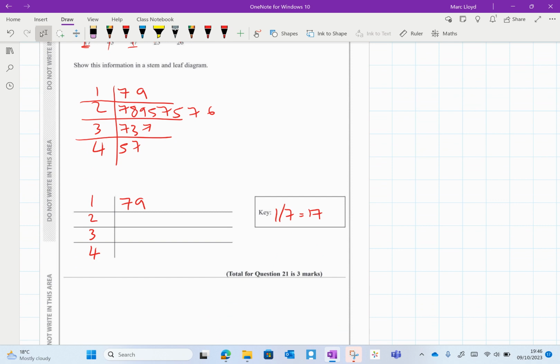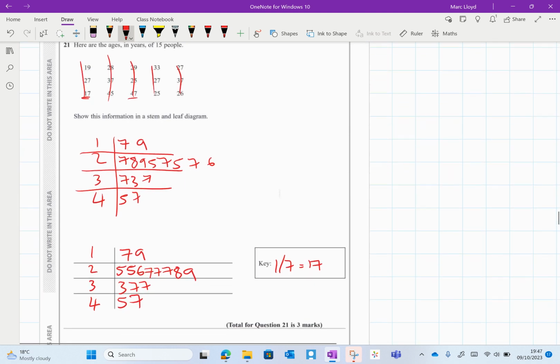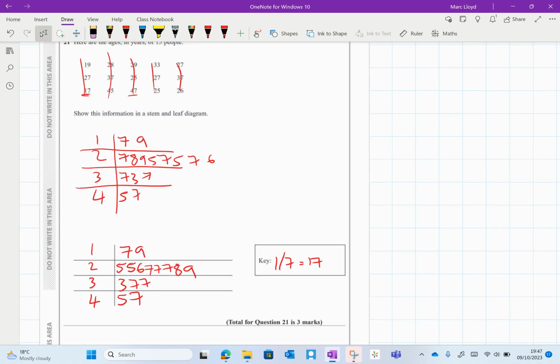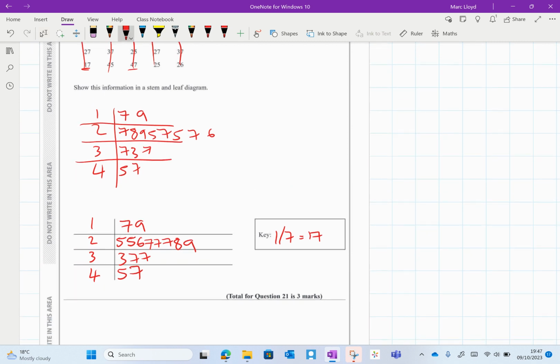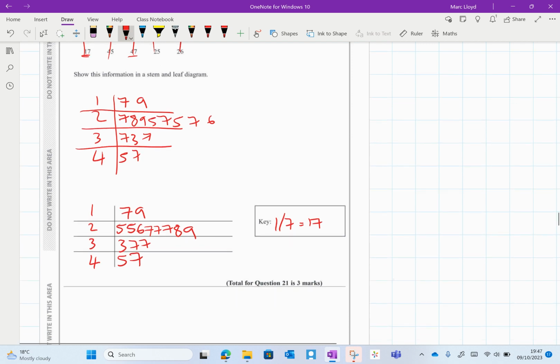So 1 and 7 makes 17, 1 and 9 makes 19. Basically, this is a better visual way to see numbers and compare them when we're looking for medians. So we've got 5s, there's 1 6, 1, 2, 3 7s, an 8 and a 9. This was a horrible one to mark. And then we've got 5 and 7. Okay, happy with that. Just go check how many numbers I've got. So I had 15 people there. 1, 2, 3, 4, 5, 6, 7, 8, 9, 10, 11, 12, 13, 14, 15. Happy with that.